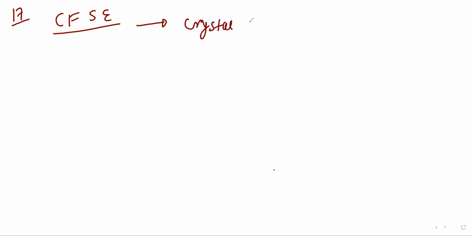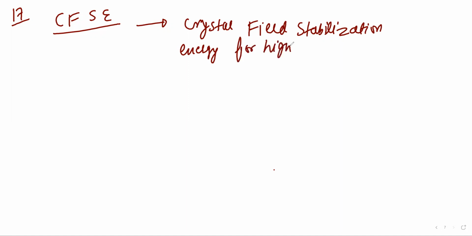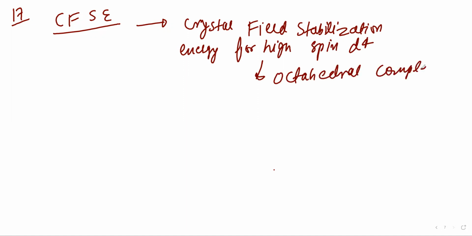So it is nothing but crystal field stabilization energy for high spin, that is 3d4 octahedral complex.